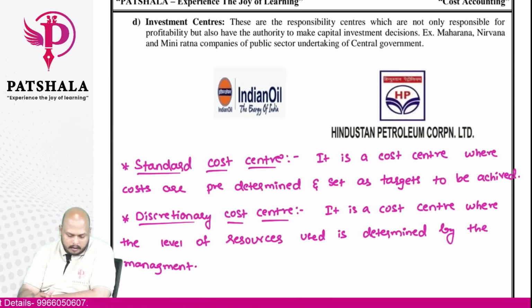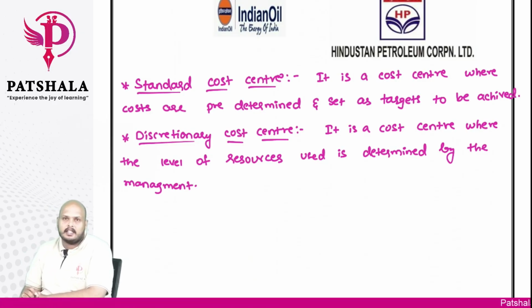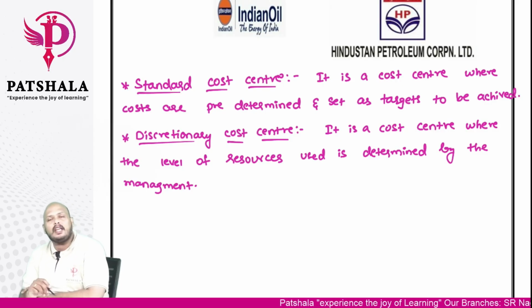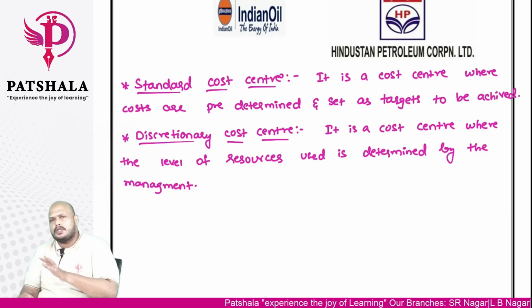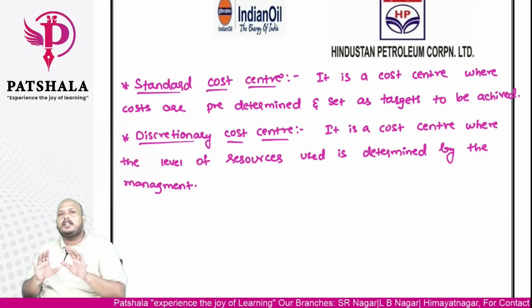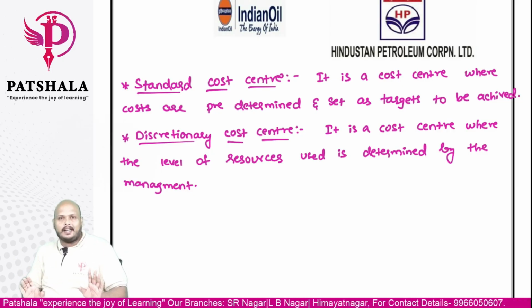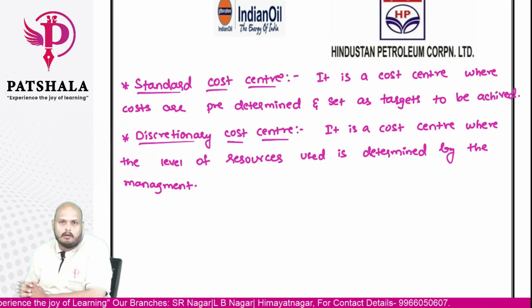Let us see here the technical definition for standard cost center as well as discretionary. In the case of a standard cost center, it is a cost center where the costs are predetermined and set as a target to be achieved. Means here we need not set any price. Already, based upon the past experience, the price will be set. We need to achieve that price. That's all. That is our duty and responsibility as a cost accountant. That is called a standard cost center.